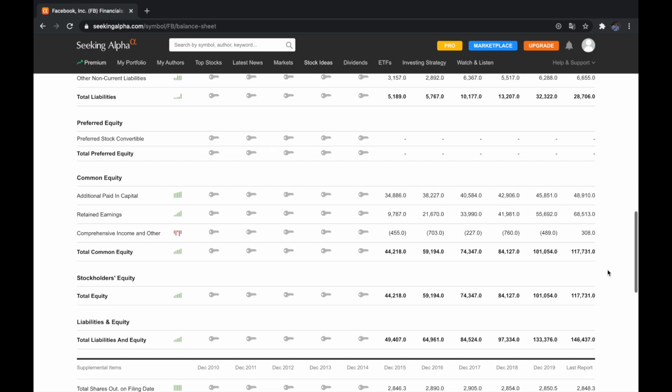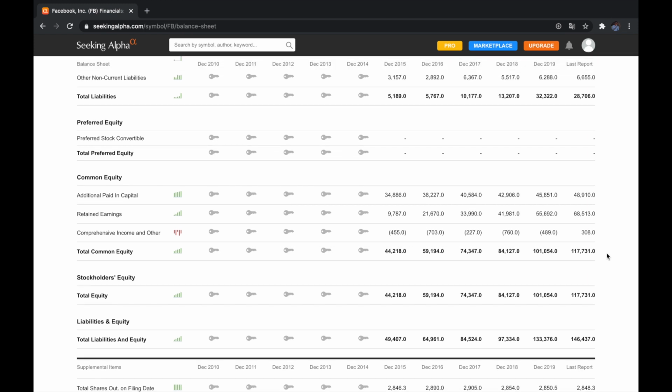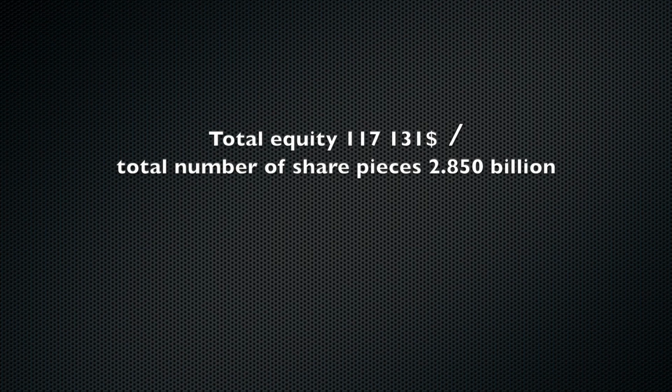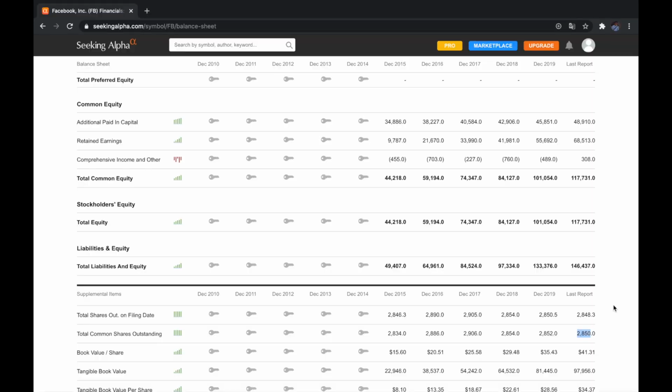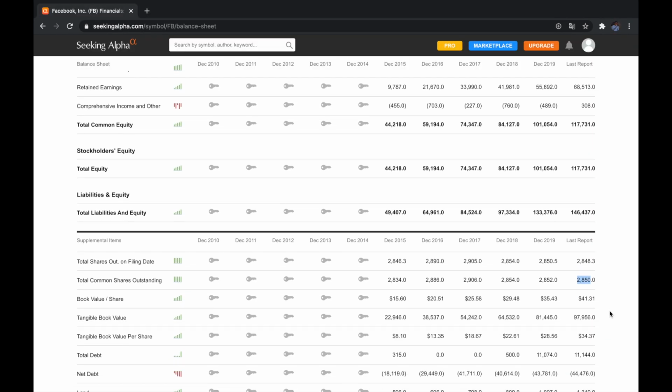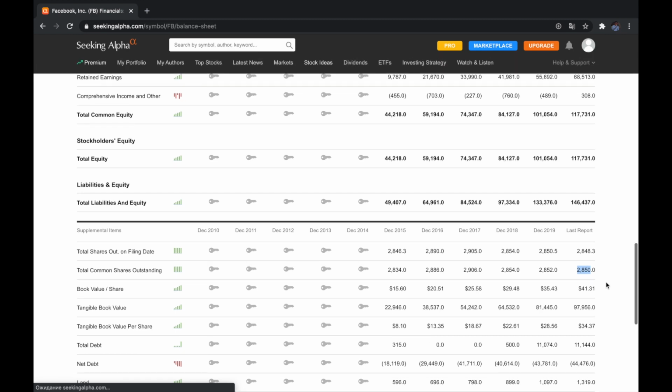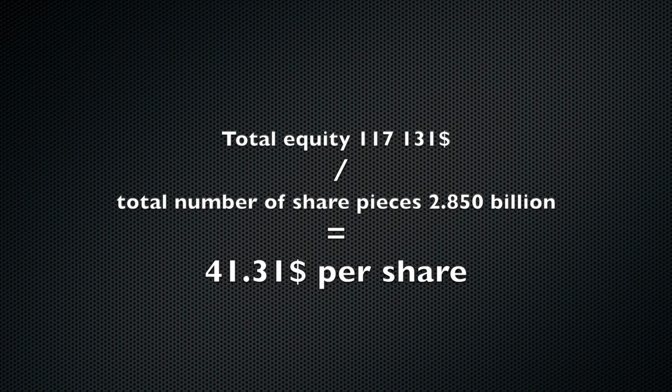In order to compare, we need to know the value per share. So we simply divide this total equity, 117.731 billion, by the total number of shares, which we already know is 2.85 billion. This is how we get the book value, which is $41 per share.